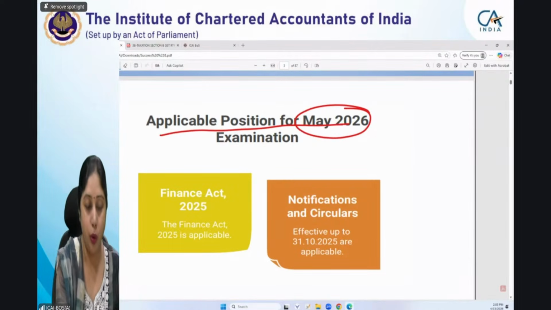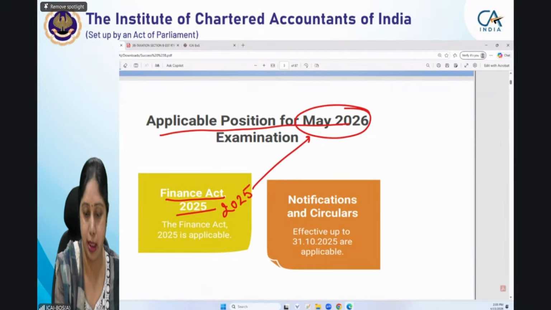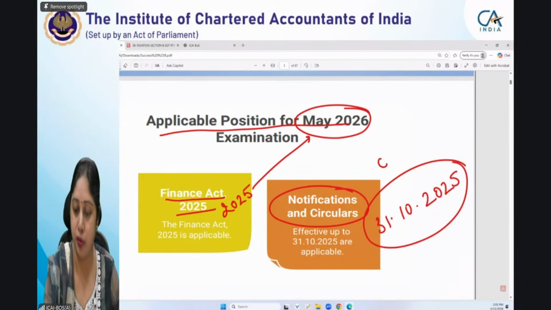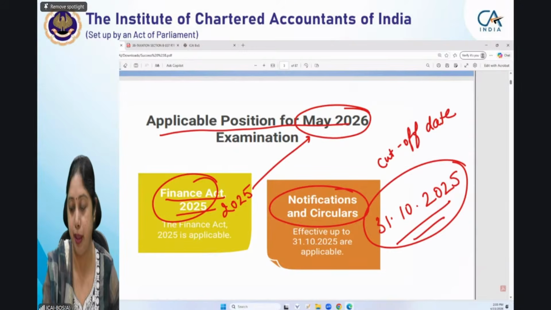So for that, all of you should know that the Finance Act 2025 is applicable for the May 26 examination, plus notifications and circulars issued till 31st October 2025. Now, basically, this is your cutoff date. Up to this cutoff date, whatever amendments have become effective by the Finance Act as well as by notifications and circulars, they will be applicable in your examination.